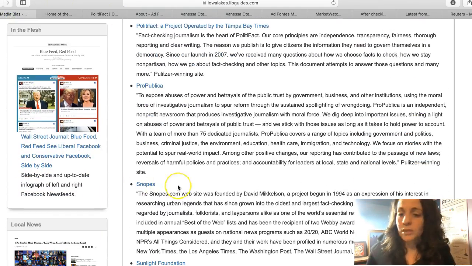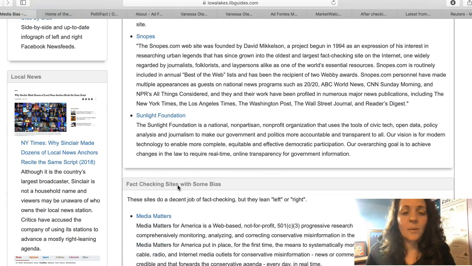ProPublica, Snopes, that's a great one to use. And if you look at sites and they're like, no, the fact checkers are wrong, there's a good chance the person you're reading isn't a good source to use. That's not absolutely 100% true, but there's a good chance.